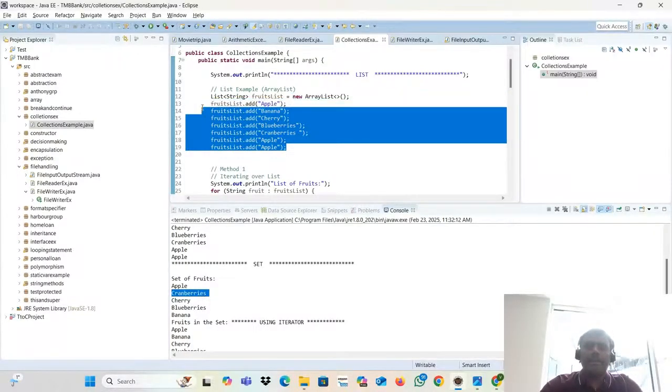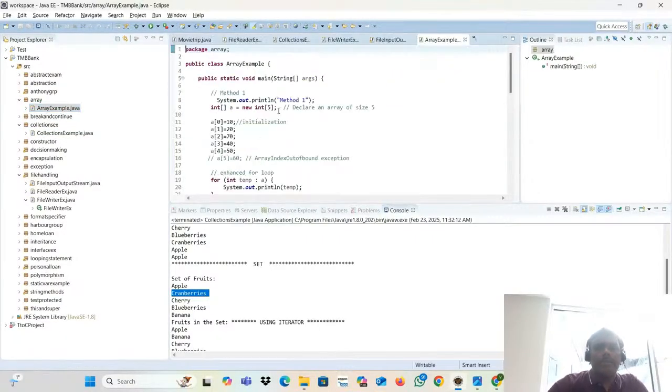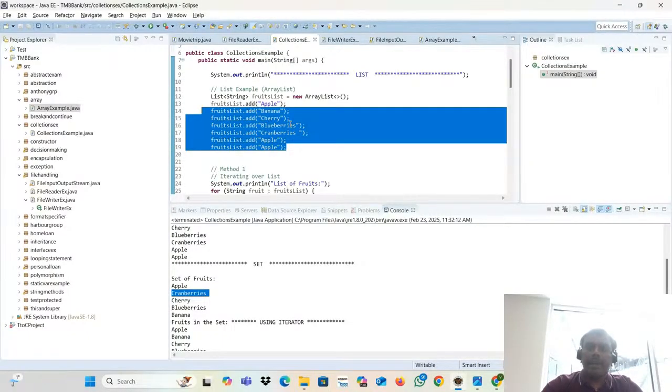But the problem here is that an array is a fixed size. You already know the array format, right? Let me go to the array here. See, the size here is 5 elements only. Only 5 elements we can insert. If you try to add the 6th element, what will happen? ArrayIndexOutOfBoundsException. But here it is not like that. In collections we can keep adding.